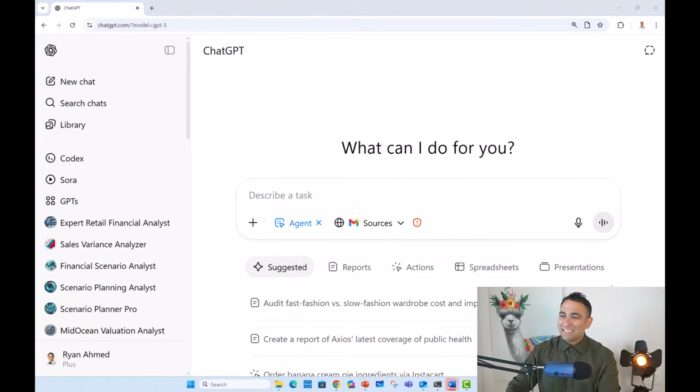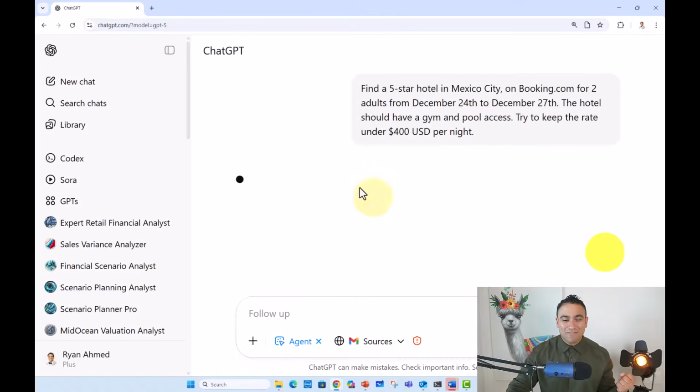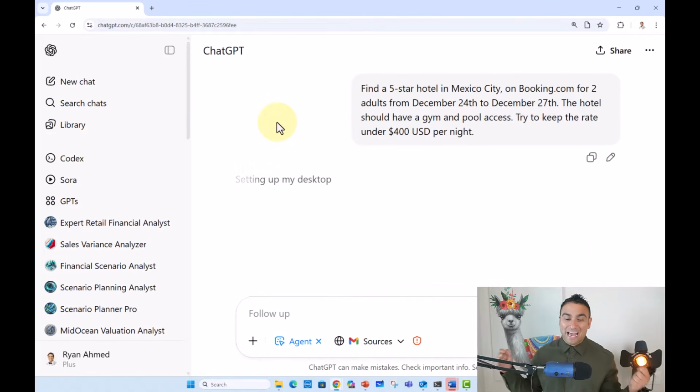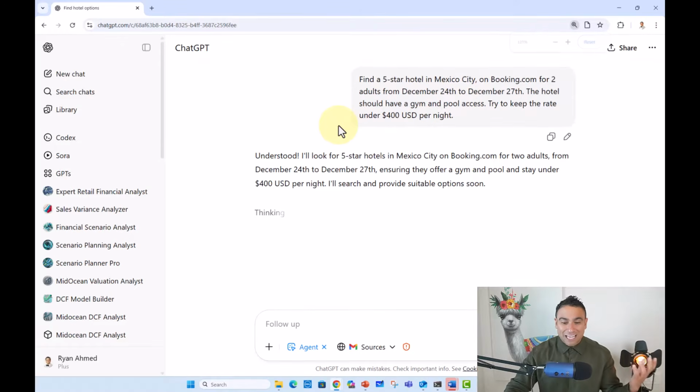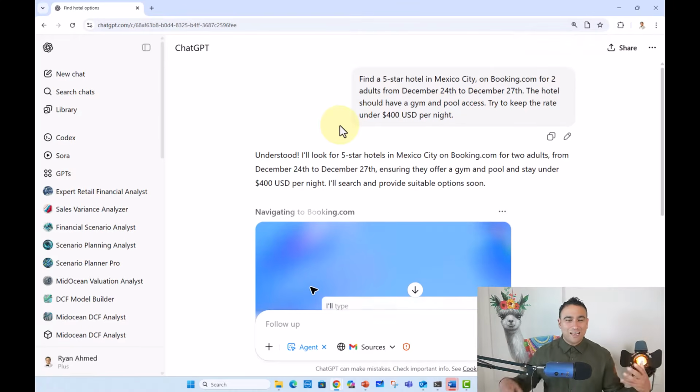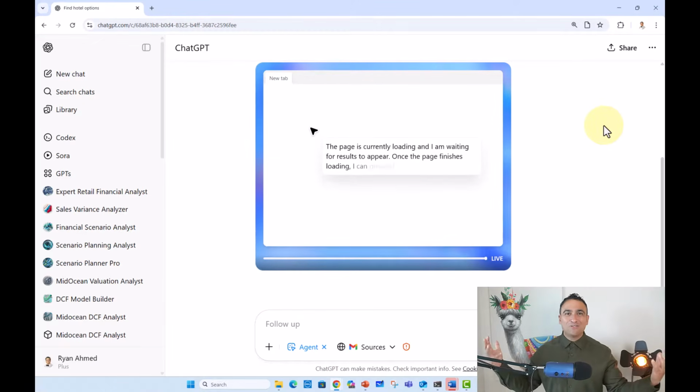And here I'm going to ask it, could you please find a 5-star hotel for me in Mexico City for 2 adults from December 24th till December 27th. And I'm giving also here access to a certain budget of, let's say, 400 USD per night. So what you see right now is that the artificial intelligence agent is actually going to start, it's going to open up its own desktop, and now it's going to browse the internet because it has access to tools.